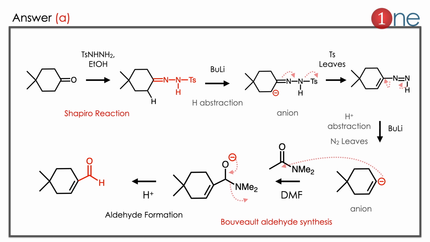Here you have to learn 2 things. One is the Shapiro reaction. If there is a hydrazine and a carbonyl group, you definitely expect Shapiro elimination. Then if you have DMF and an anion, you might expect Bouveault aldehyde synthesis. So an aldehyde is attached to the system. You got the fresh aldehyde group attached.